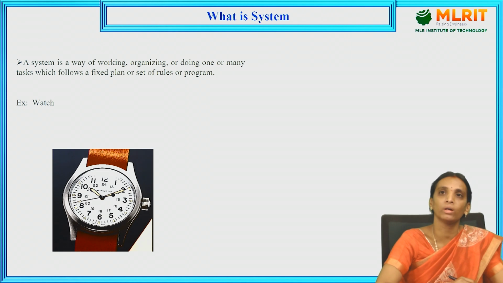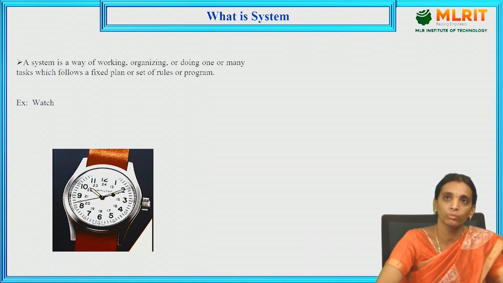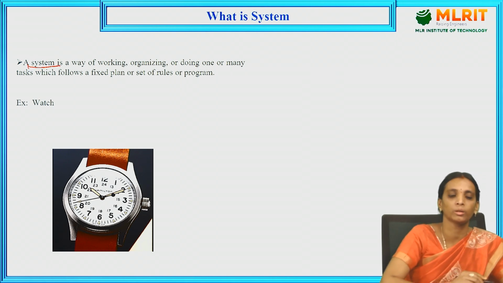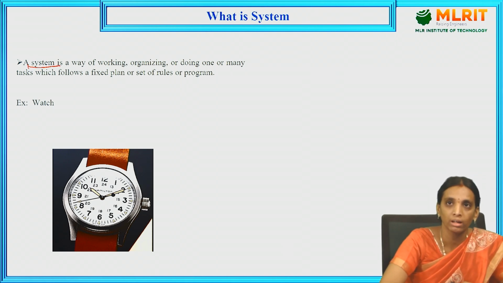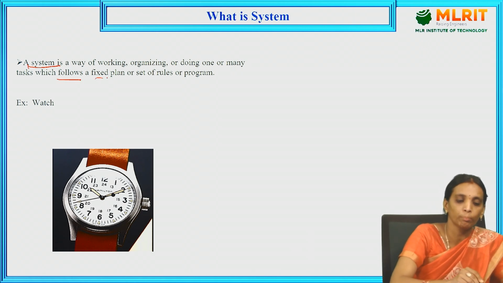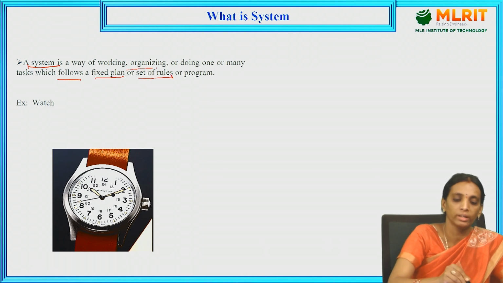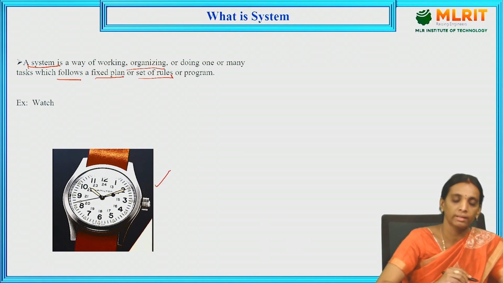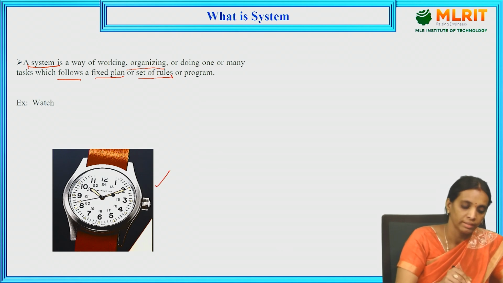Next, before learning what an embedded system is, we first have to know what a system is. A system is a way of working, organizing or doing one or many tasks by following a fixed plan or a set of rules. We can organize any system with a set of rules or a fixed plan. For example, let's take a watch. A watch consists of the components strap, chassis, dial and needles.